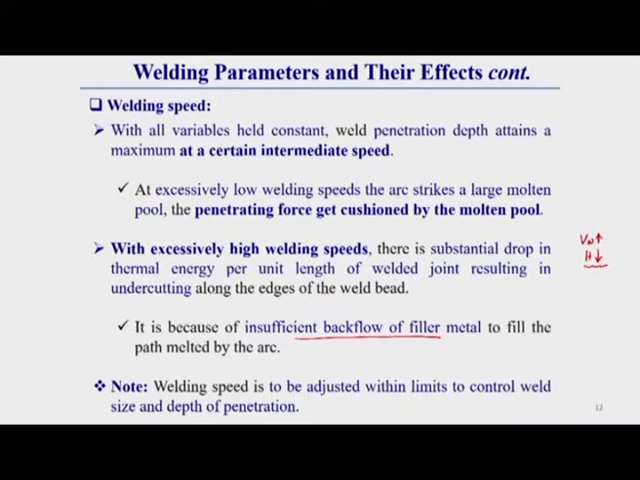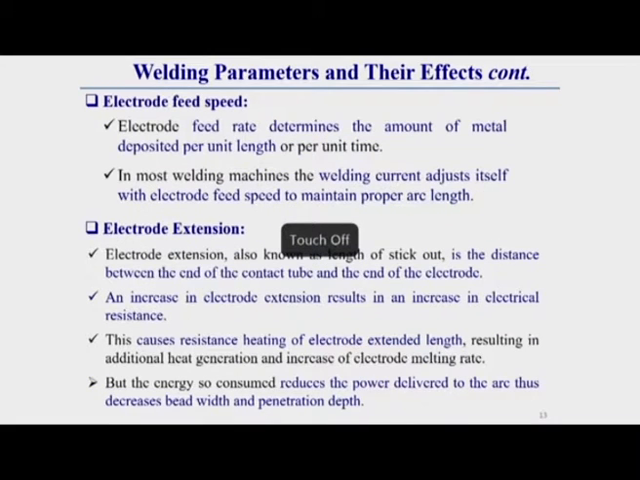So keep in mind that welding speed is to be adjusted within limits to control weld size and depth of penetration. Now we will see the effect of electrode feed speed, then the effect of electrode extension, and finally we will discuss the effect of electrode diameter.